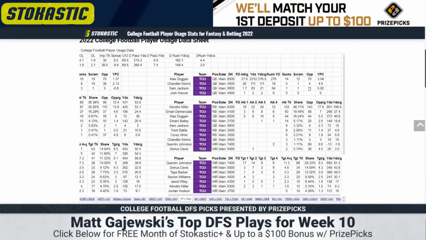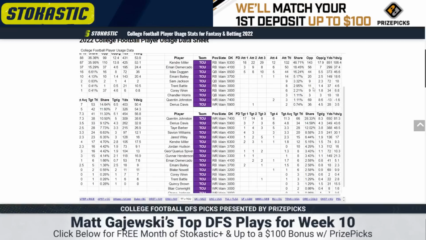Awesome tournament play. In the receiving game, Quentin Johnston got banged up last week. Looks like he's going to play through it. His targets are volatile. He's only averaging 8.3 per game, but we've seen them as high as 17, as low as single digits, 81 yards per game.